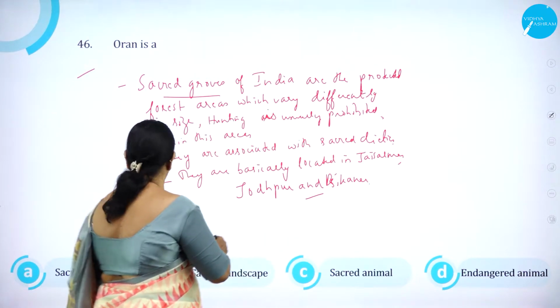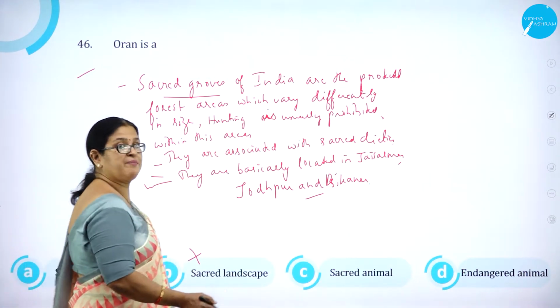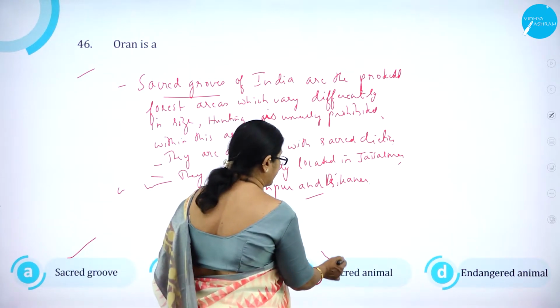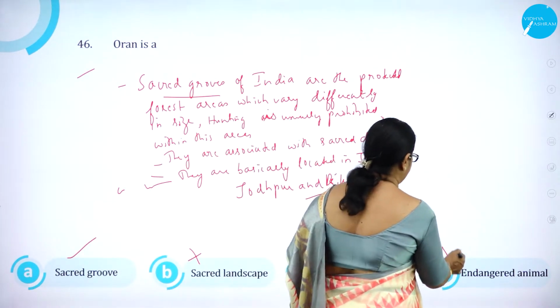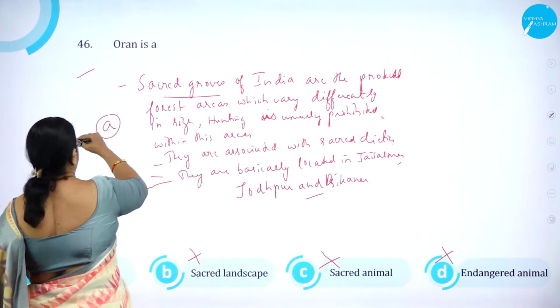So the option A, sacred grove, is correct. Option B, sacred landscape, is wrong. Option C, sacred animal, is wrong. Option D, endangered animal, is wrong. So option A is correct.